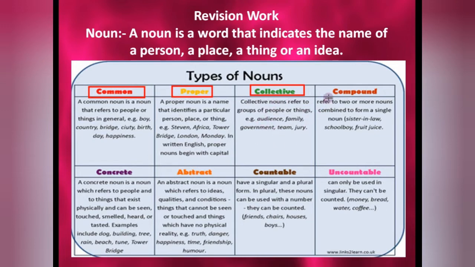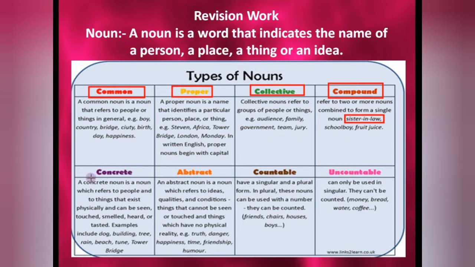Compound: in that also you have two or more nouns combined to form a single one. We are joining, like sister-in-law. Joining these three words, we are creating a single noun. Schoolboy: two nouns are given, we are joining them and making a single noun. Fruit juice. So compound means we use more than one word, and after joining them we make a single noun.